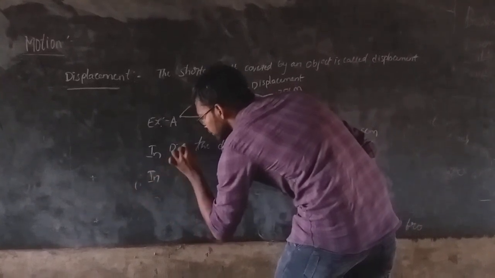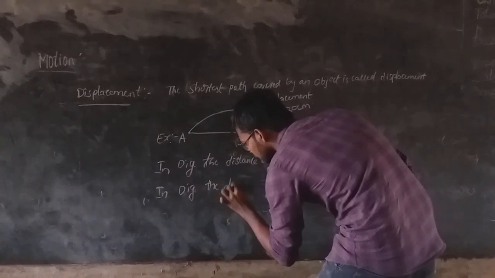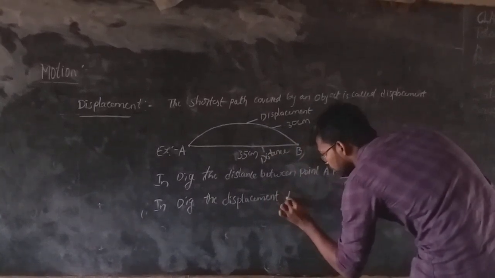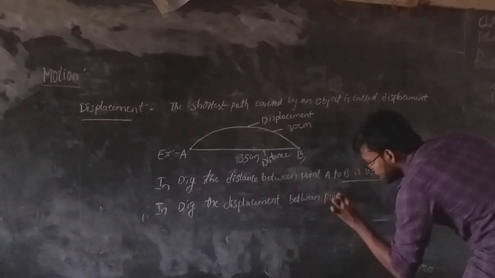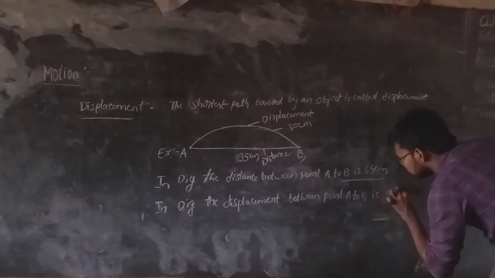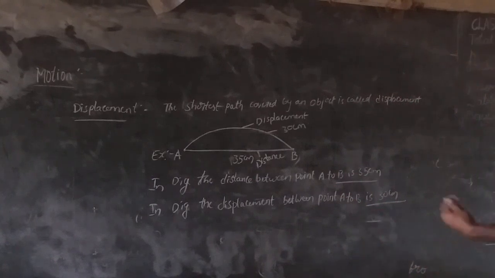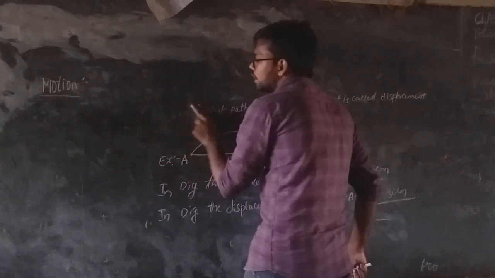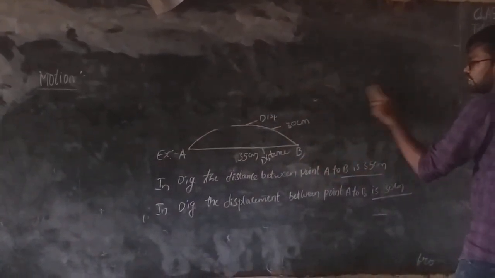In the diagram, the displacement between point A and B, or point A to B, is 30 centimeters. It is about displacement. Now coming to speed, we already know speed, acceleration, velocity, average velocity, average acceleration, average time.